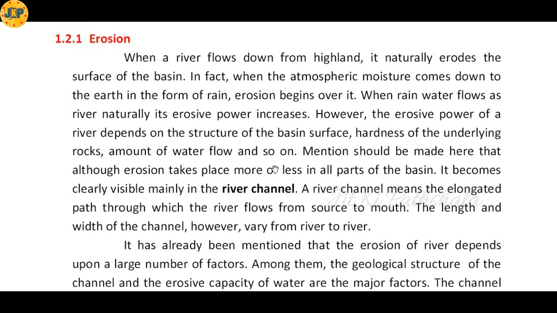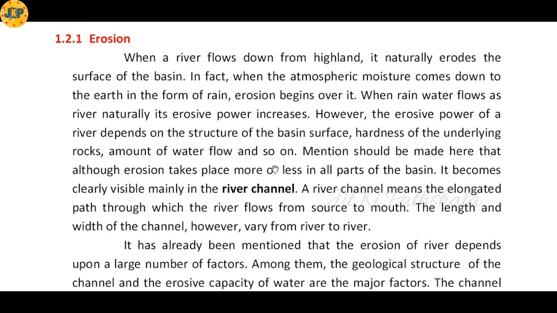And we also know that the erosive capacity or the erosive power of a river is generally high in the hilly regions. But as soon as the river enters into a plain area, the erosive capacity decreases, because in the hilly regions the intensity of water becomes more as the water comes down from the hill slope.